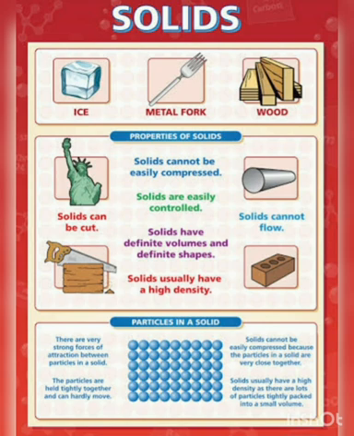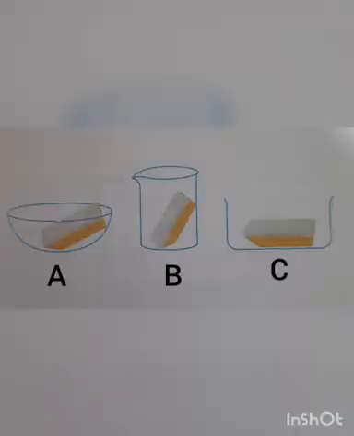Let's do an activity to understand the property of solids. The materials required are a duster and three containers of different shapes. Take the duster and observe its shape. Now place the duster inside the first container, A, and watch.